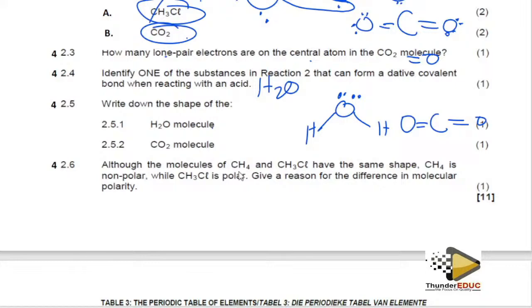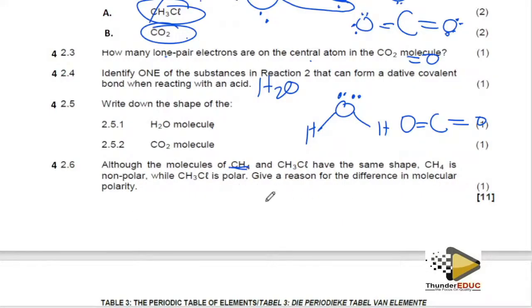Although molecules of methane and chloromethane have the same shape, methane is nonpolar while chloromethane is polar.